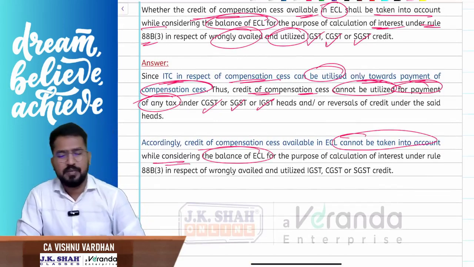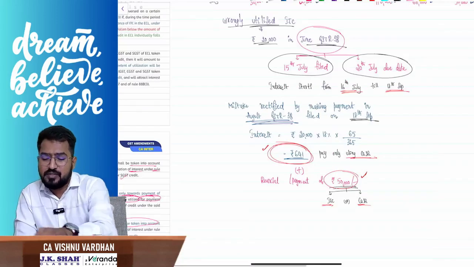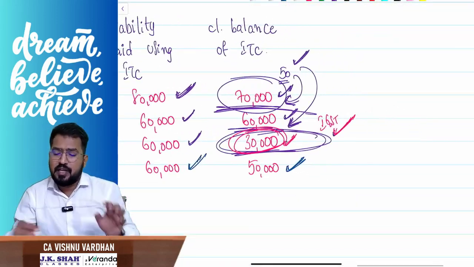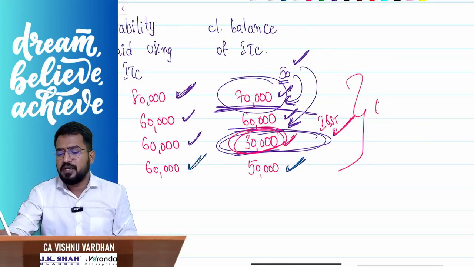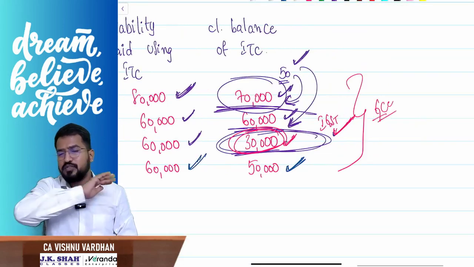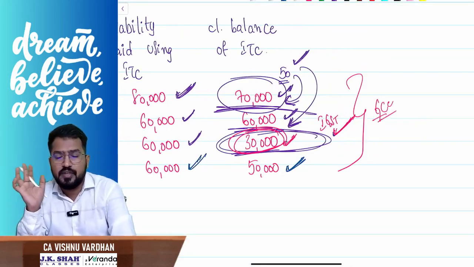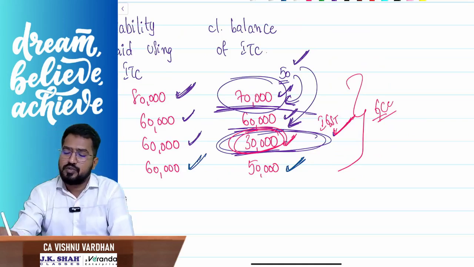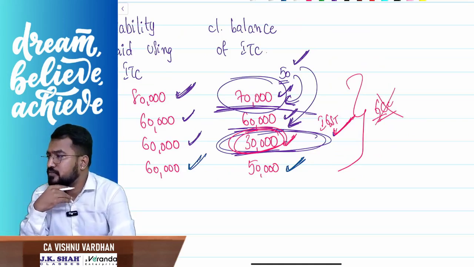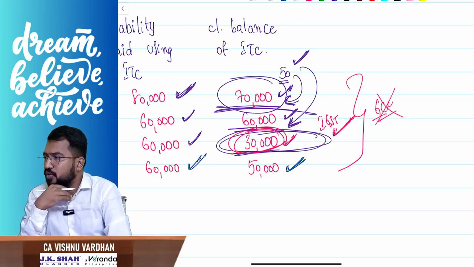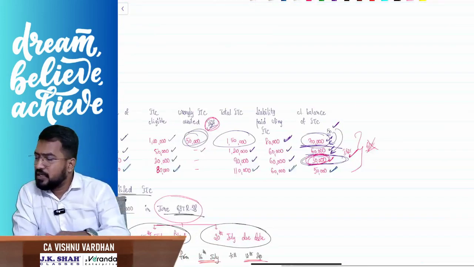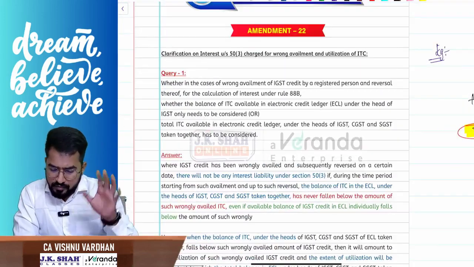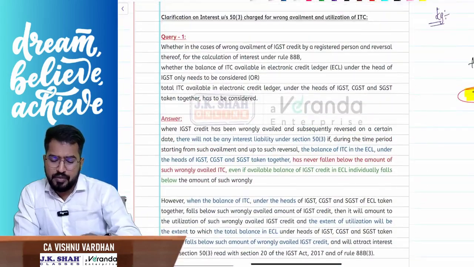Am I clear? Simple. Here we are seeing the closing e-credit ledger balance. So in this example, while calculating this closing e-credit ledger balance, please don't consider the GST compensation cess amounts. That is what they are saying. Please don't consider this balance. Okay. So with this we are done with the payment of tax clarifications also.